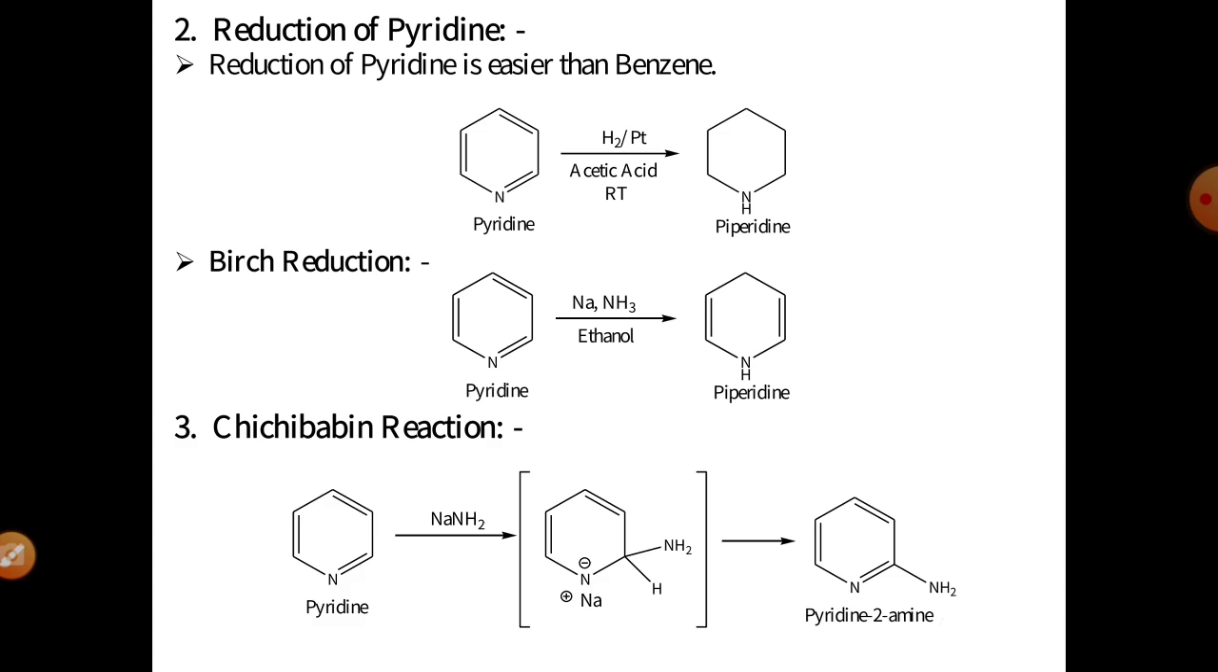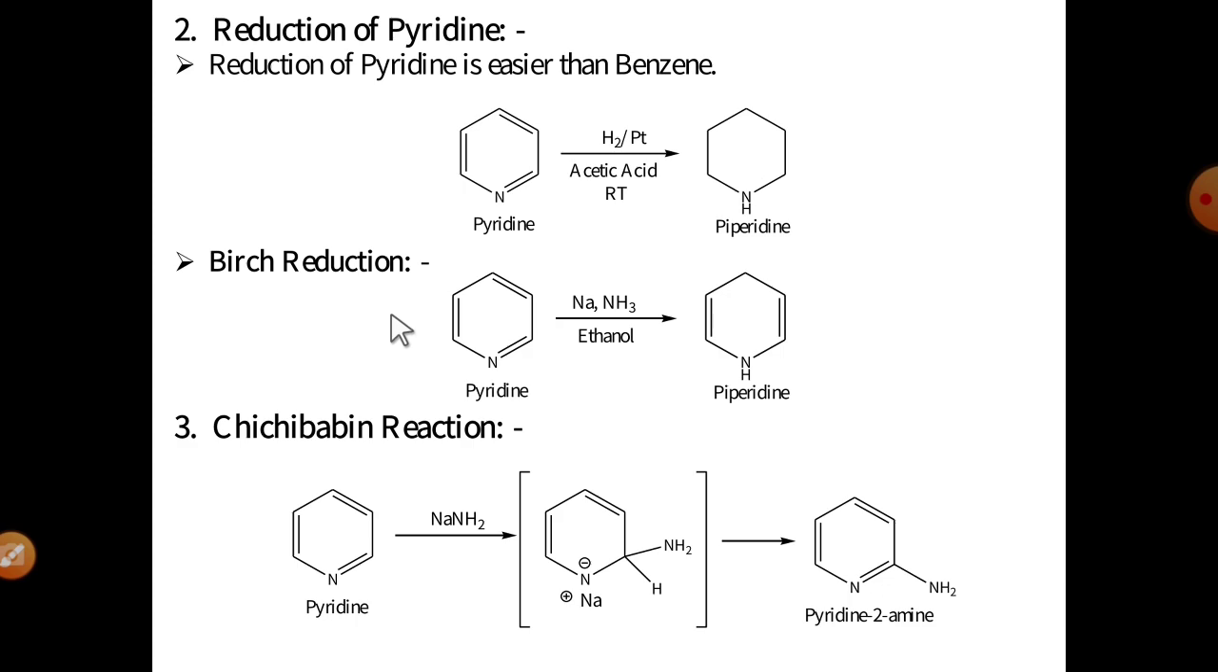The second reaction is the reduction of the pyridine molecule. The reduction of pyridine is easier than that of the benzene molecule. So the reduction of pyridine in the presence of H2/Pt, means hydrogen gas in the presence of platinum metal and acetic acid at room temperature, takes place at these 3 pi bonds and finally gives the piperidine molecule.